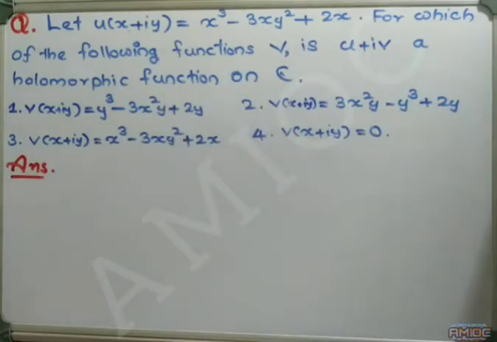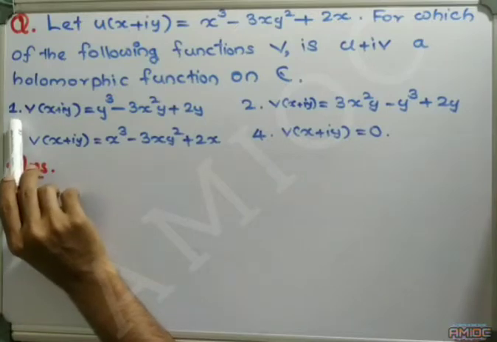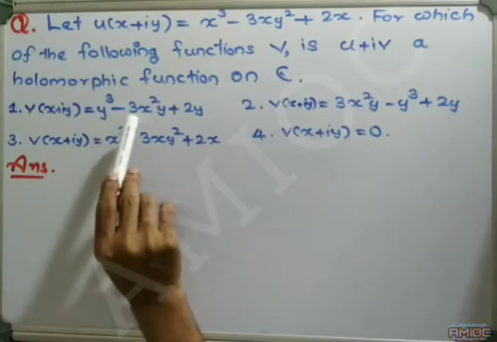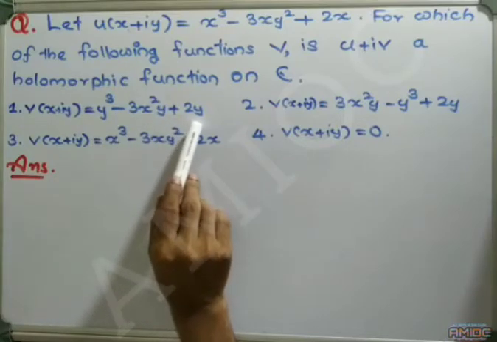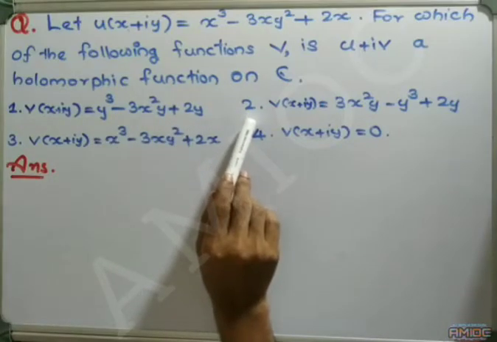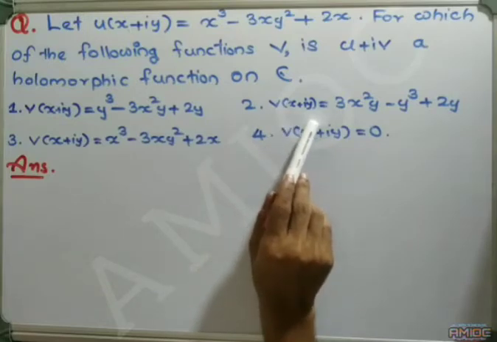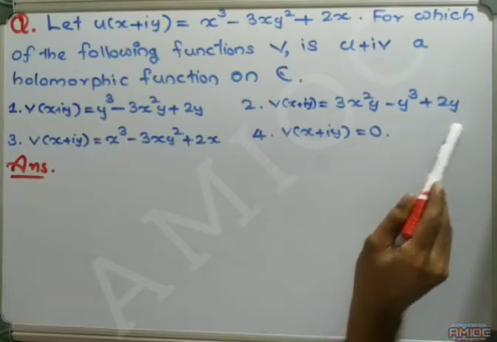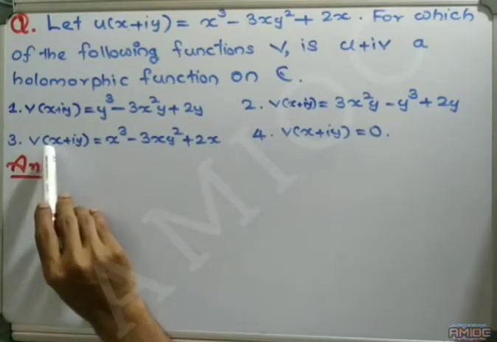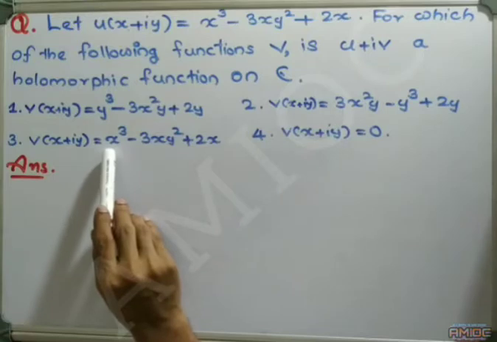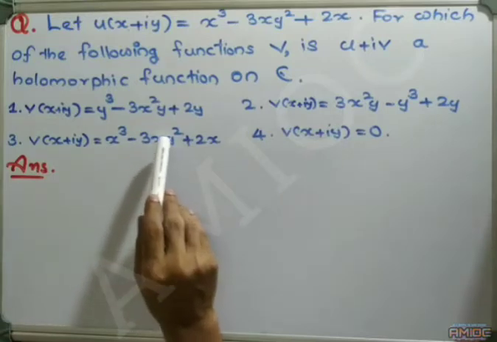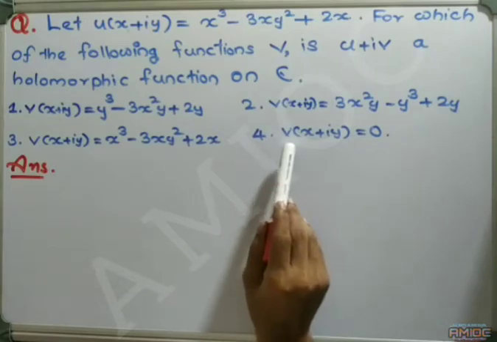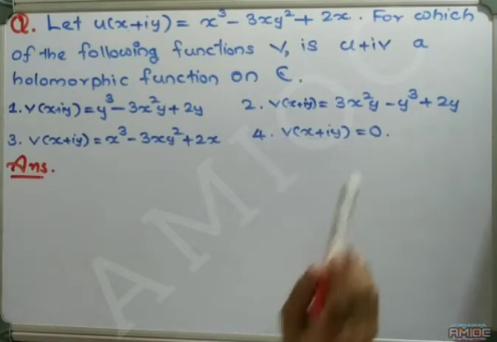The options are: the first option is v of x plus iy equal to y cube minus 3x square y plus 2y, and the second option is v of x plus iy equal to 3x square y minus y cube plus 2y. The third option is v of x plus iy equal to x cube minus 3xy square plus 2x, and the last option, the fourth option, is v of x plus iy equal to 0.